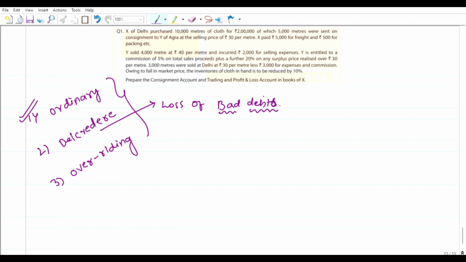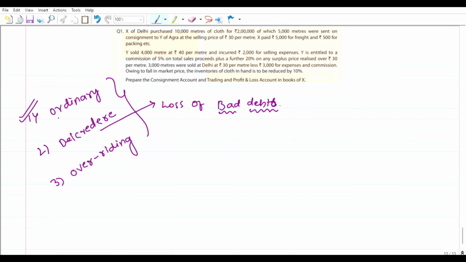So in consignment business, credit sales may be possible. If any credit sales are done and the amount is not received, then that is actually the loss of the consignor. But in order to remove that loss, the consignor gives some extra commission.